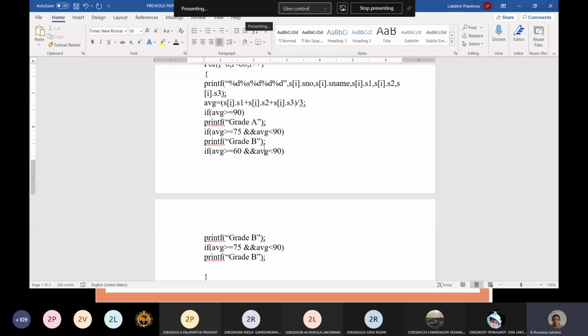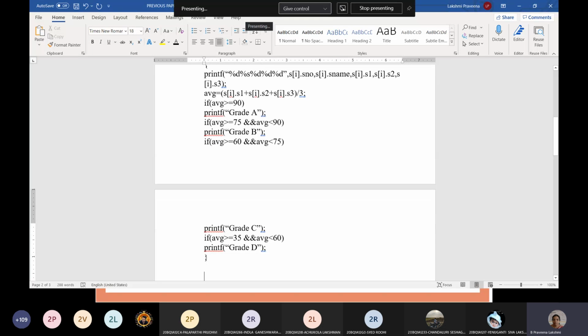Greater than 60, less than 75. So it's C grade. Just we will make it greater than or equal to 35, and I want to put it as less than 60. I want to use this as a D grade. That's all. These are all the grades I want to print.